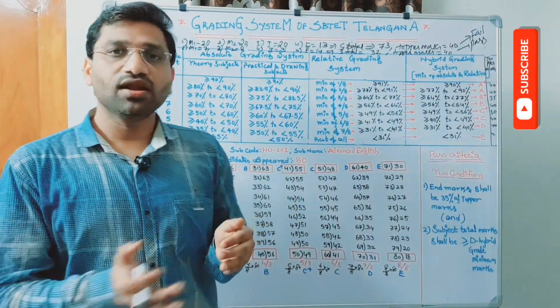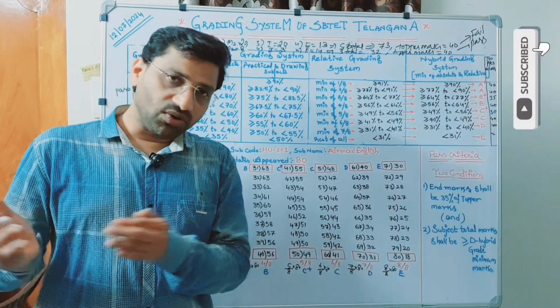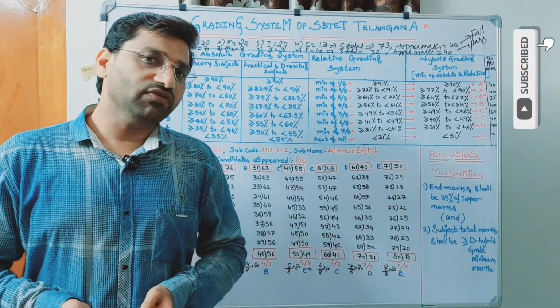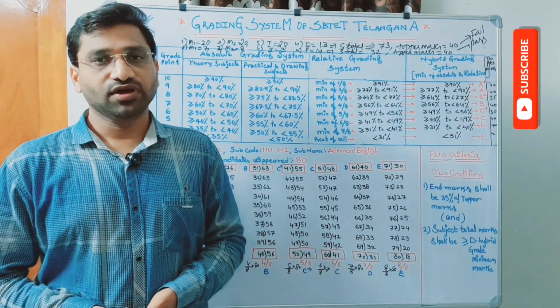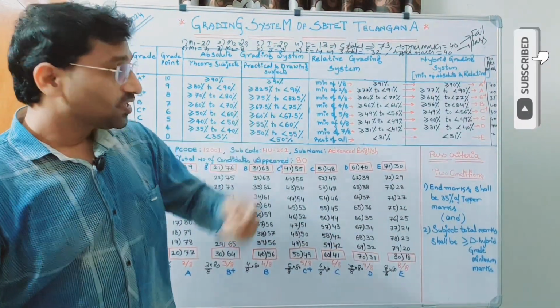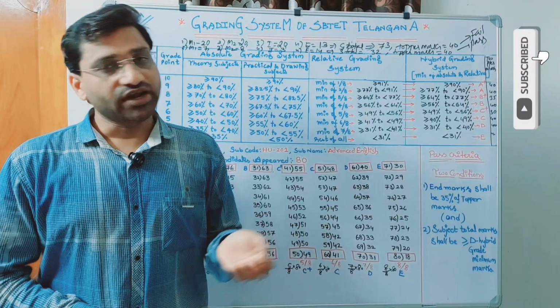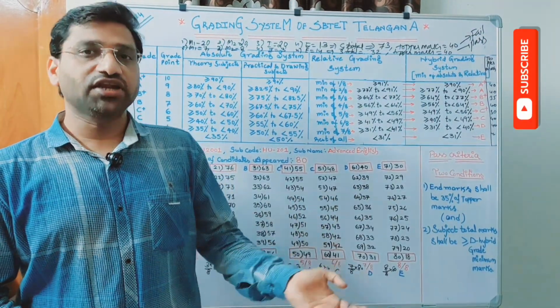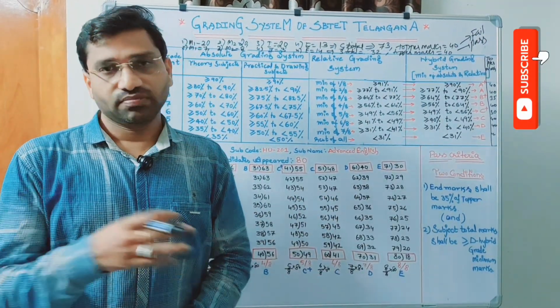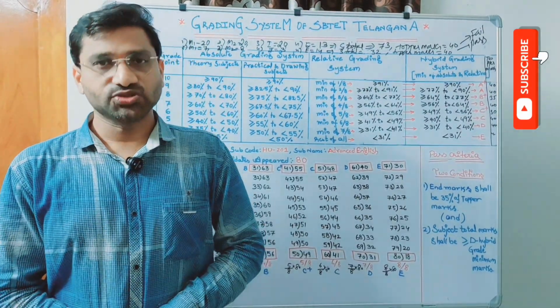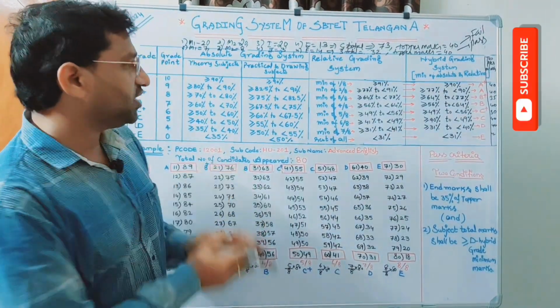The overall percentage of candidates passing out from the diploma courses has drastically increased. Earlier we used to have only 50% or 60% maximum, but with CBCS and the hybrid grading system, every year on average 90 to 95% of the candidates pass out from the diploma courses and go for higher education and even employment. That is the beauty of this grading system.